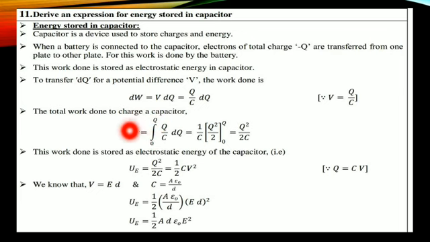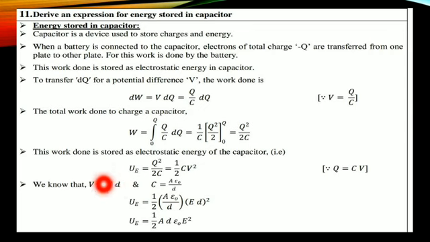The work done is only stored as energy, that's why the energy is U. If I take Q is equal to C into V from the capacitance, instead of Q square, C square into V square will come. Now C into C square cancels, therefore 1 by 2 C V square will come. Okay students, we know that V is equal to E into D, and C is equal to A into epsilon divided by D. This is the capacitance, this is the potential.